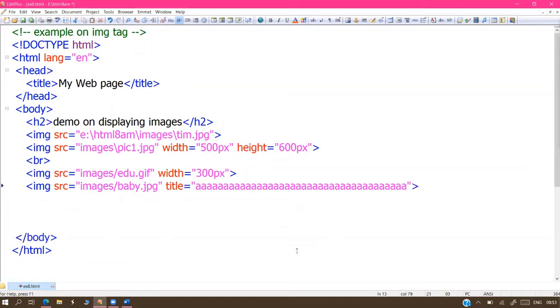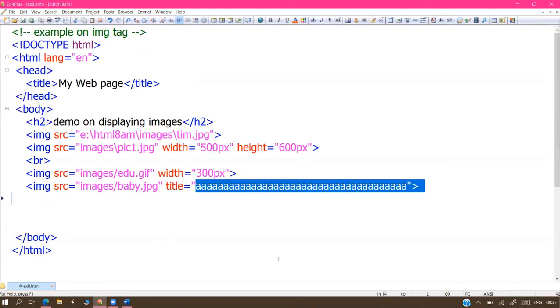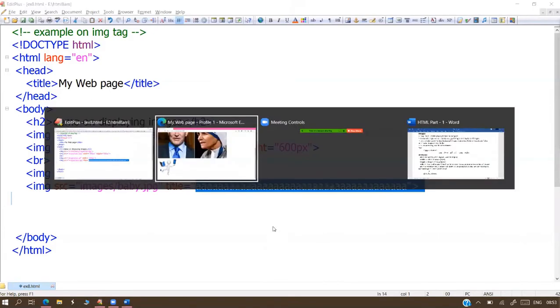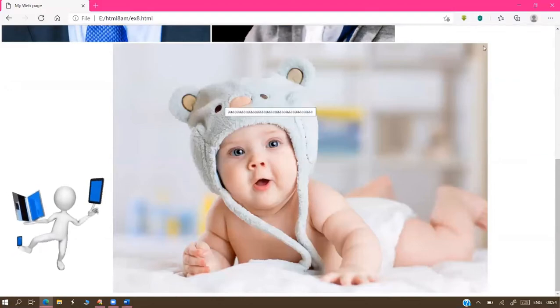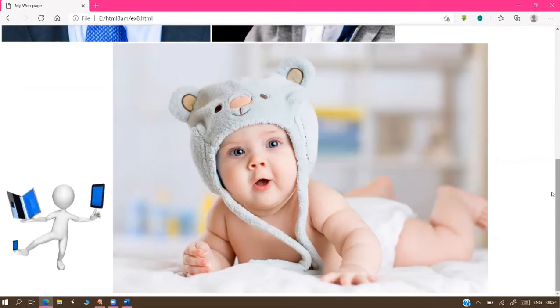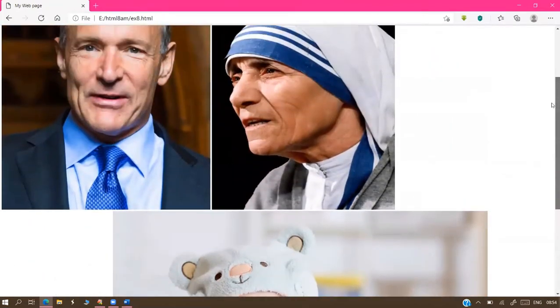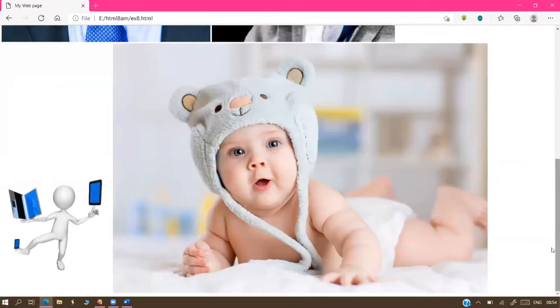One doubt. Write here anything. What, hello, you want to type, that is your choice. One question, yes, sir. If you are giving only the height, the width will be calculated automatically? Vice versa? No, only width case only. Okay. And this is title.